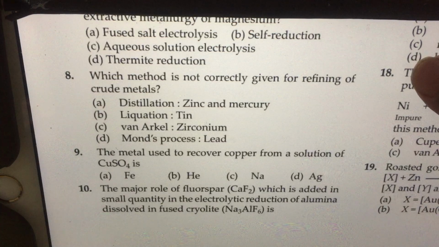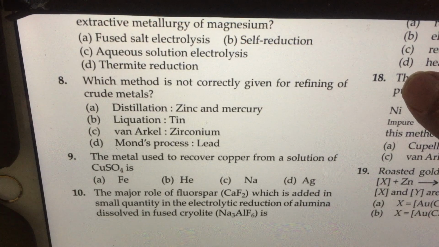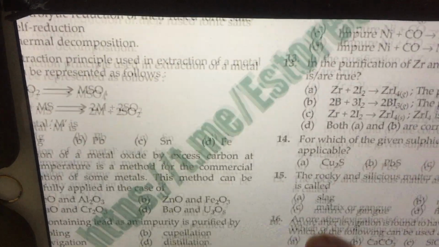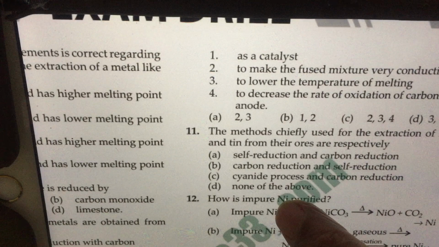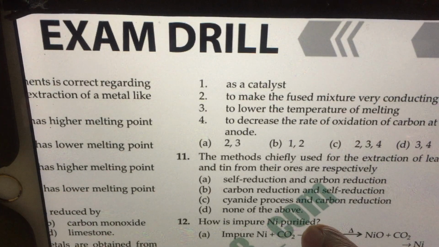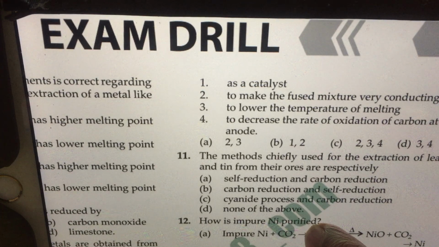The major role of fluorspar, which is added in small quantity in the electrolytic reduction of alumina dissolved in fused cryolite. You can also refer to your textbook for this. Definitely here the CaF2 is utilized as a chemical that lowers the melting point.